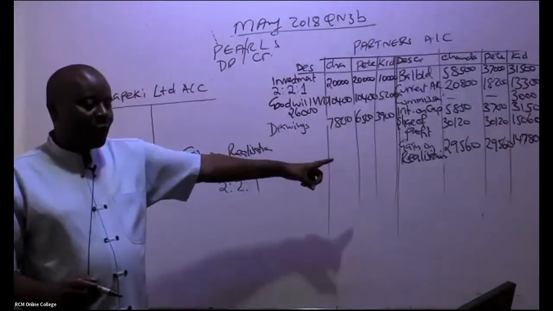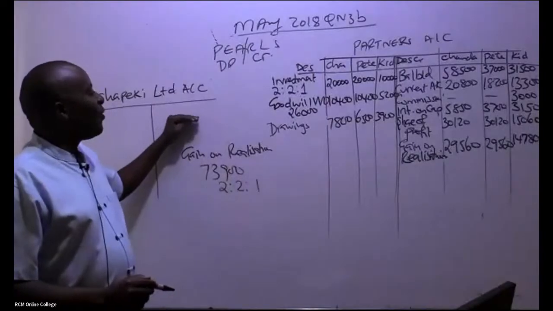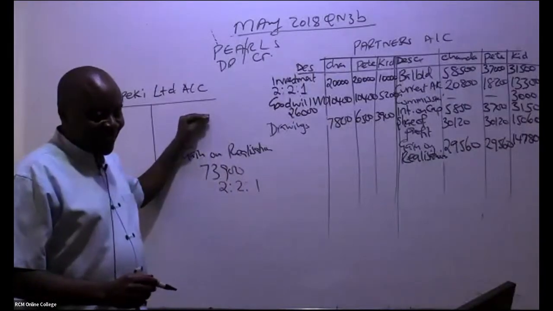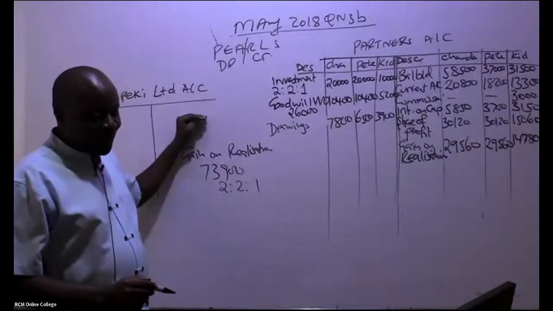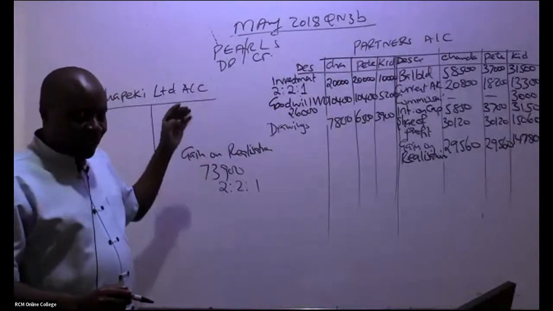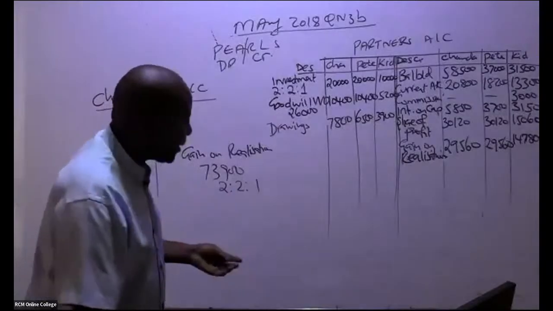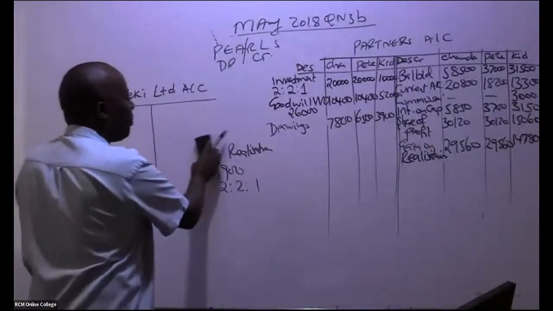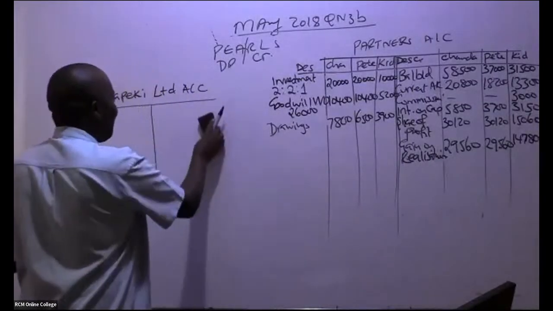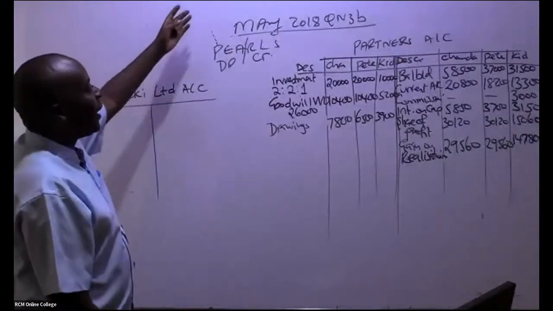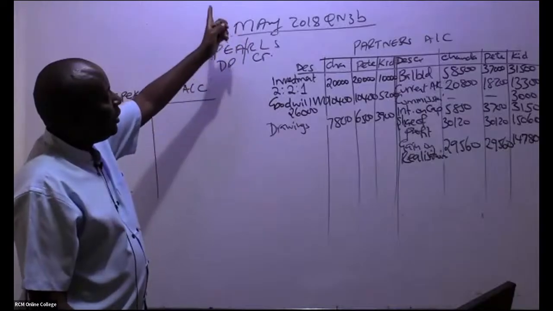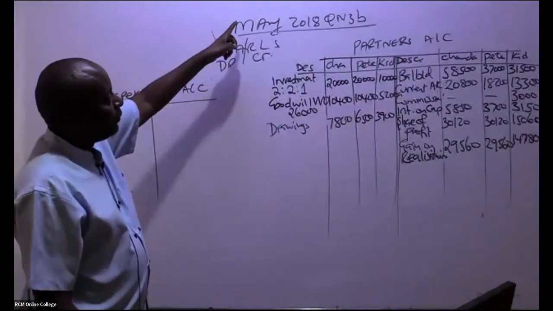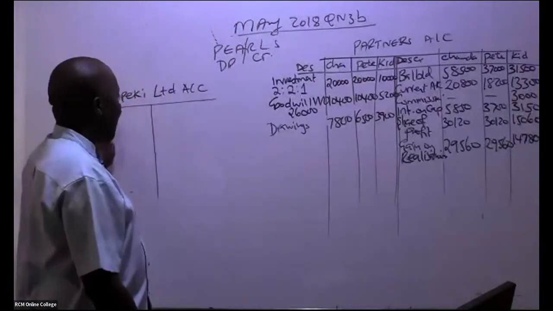All right. So then can we come to this account now very comfortably? Yeah. So this Chapeki Limited is quite a nice account. You should be able to balance by itself. Remember on the realization, you had the purchase consideration on the debit credit side. So the double entry is here.